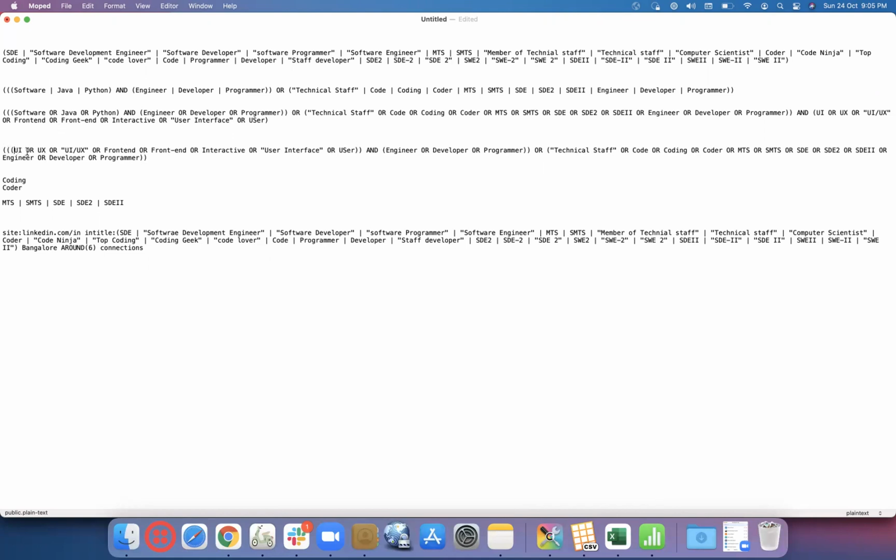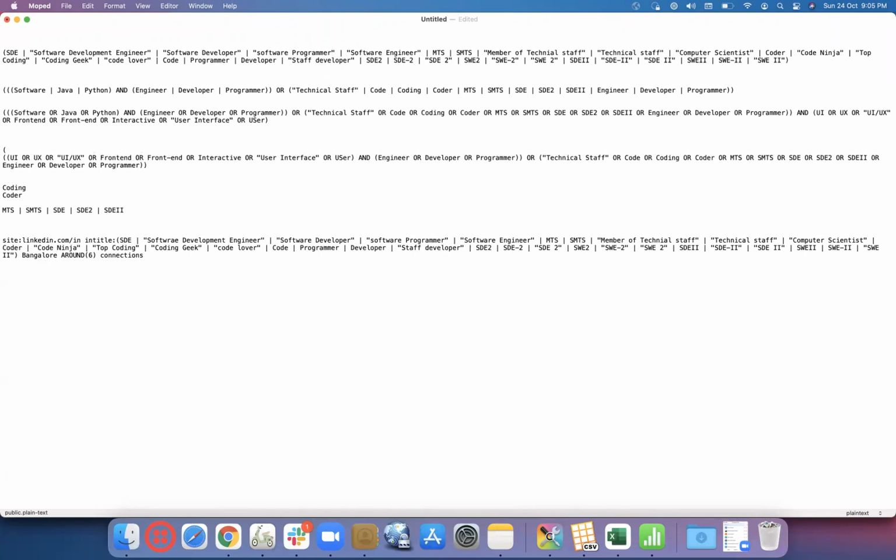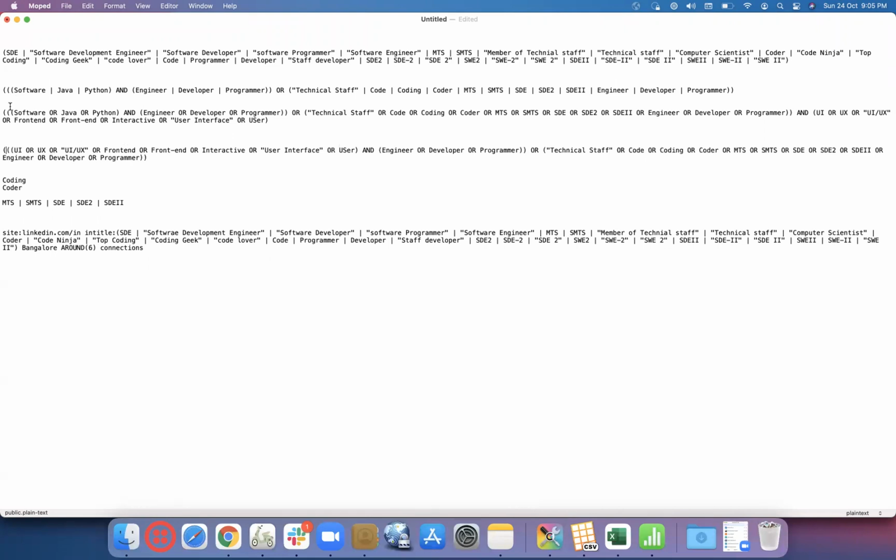So this becomes one bracket, and this becomes one bracket. Then this closes with double brackets. Same syntax, same format, just that we have removed software or Java or Python.